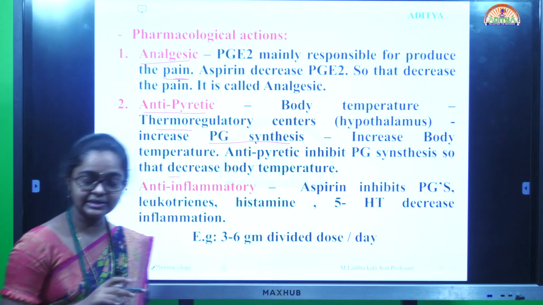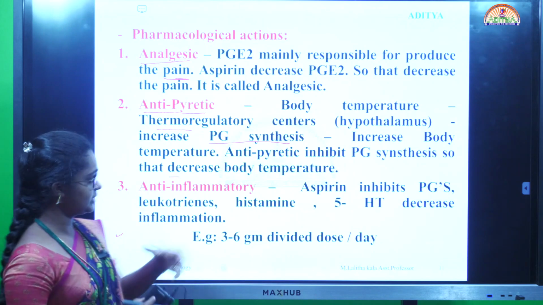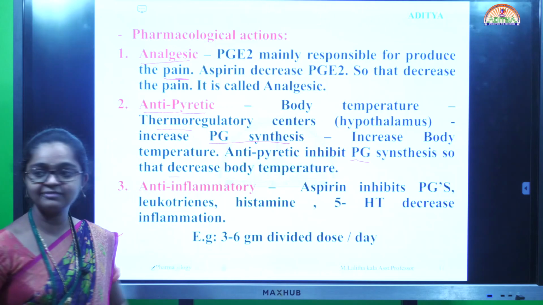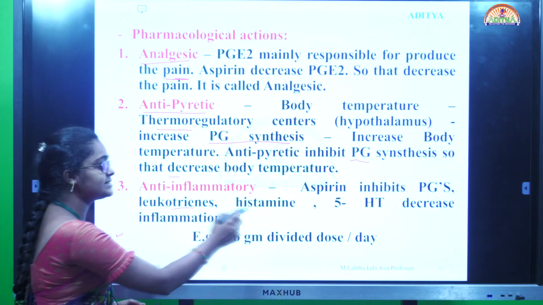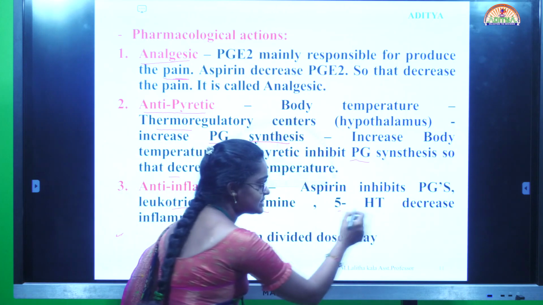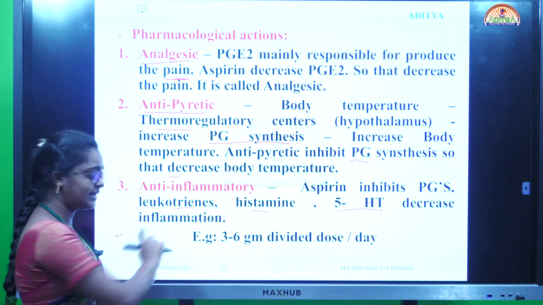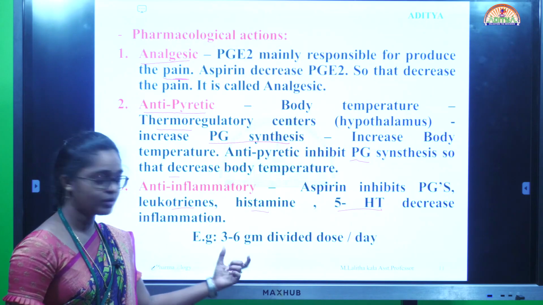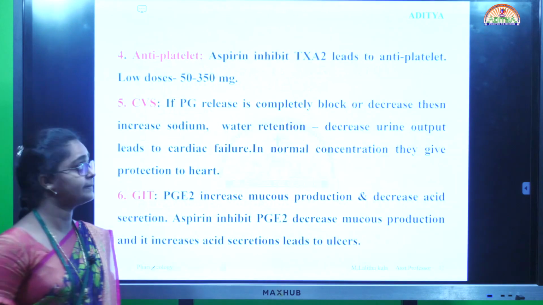Our aim is to decrease the temperature, the pain and the inflammation. Next, anti-inflammatory action: aspirin inhibits prostaglandins, leukotrienes, histamine and 5-HT, meaning serotonin. All these are inhibited by aspirin, so inflammation decreases. The dose is 3 to 6 grams in divided doses per day.